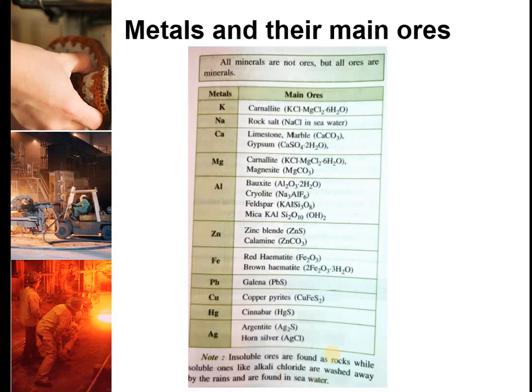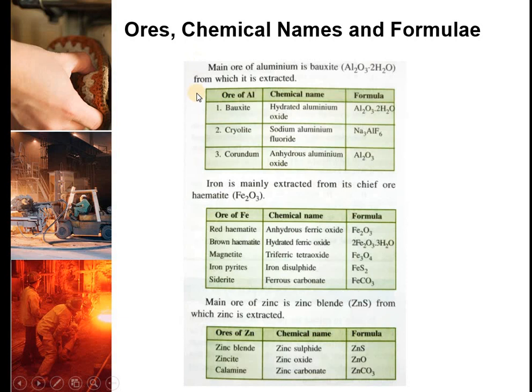Now some insoluble ores are found as rocks, while soluble ores like alkali chlorides are washed away by the rains and generally found in the sea water. Main ore of aluminium is bauxite. Now from bauxite, aluminium is extracted. So for aluminium, the different main ores are, first bauxite, then cryolite, then corundum. Corundum is anhydrous aluminium oxide.